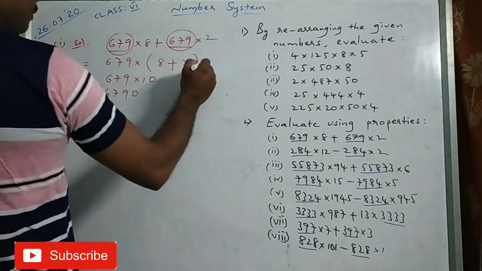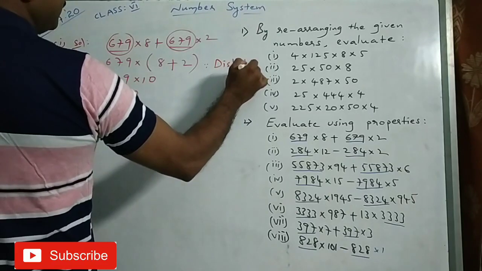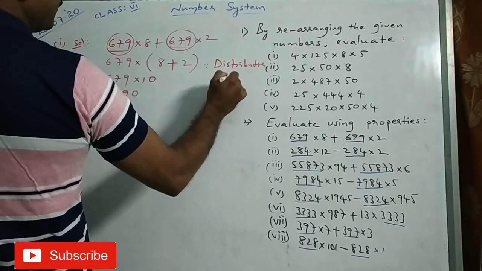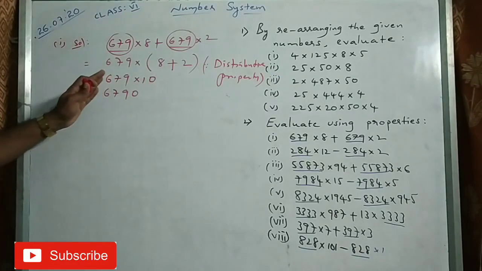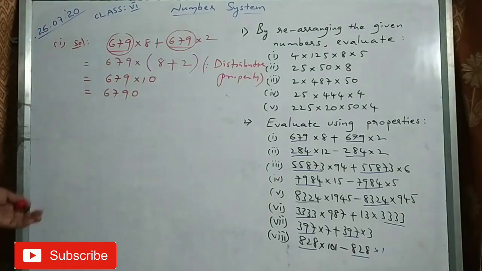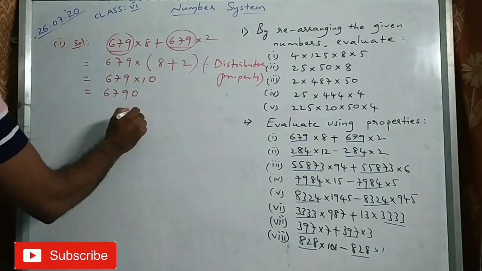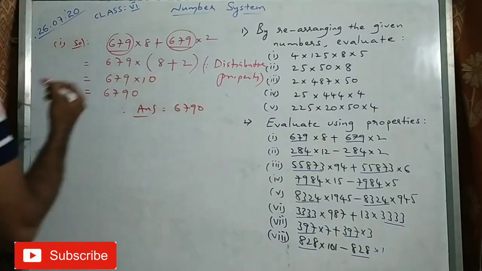So what property did I use here? Distributive property is used here. If you like to write left distributive property, you can write that also, no problem, because it is on the left side. So what is the answer to the first one? 6790.